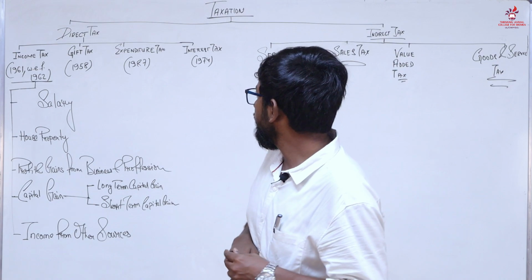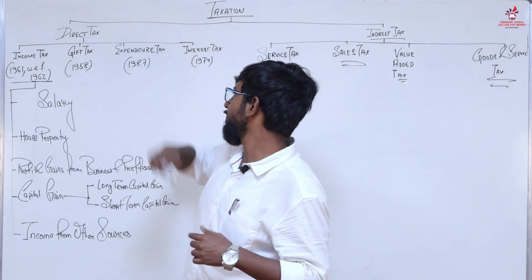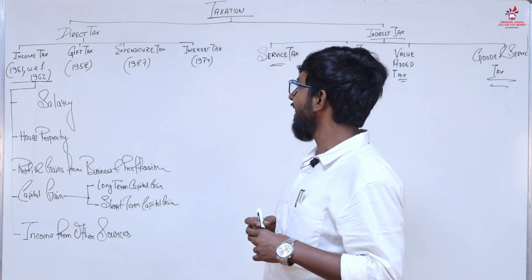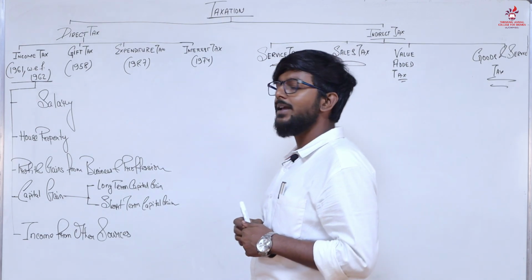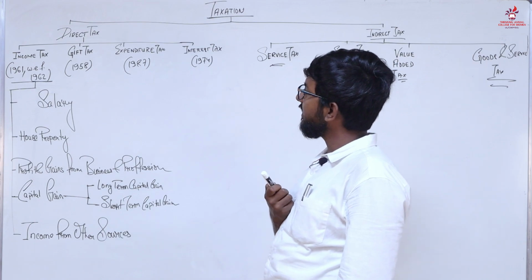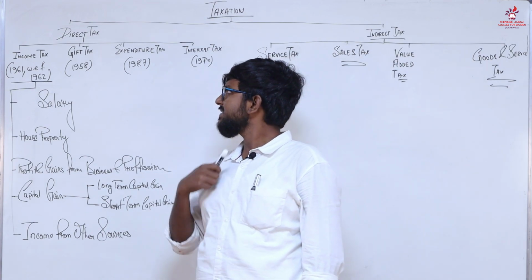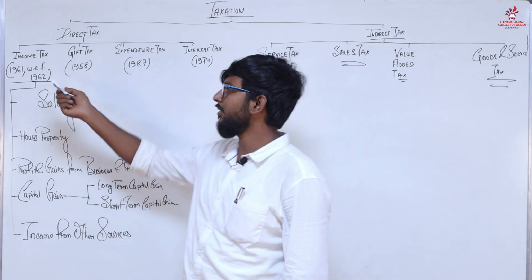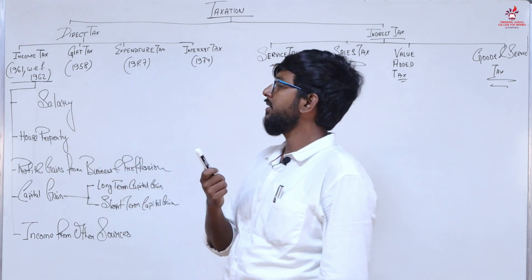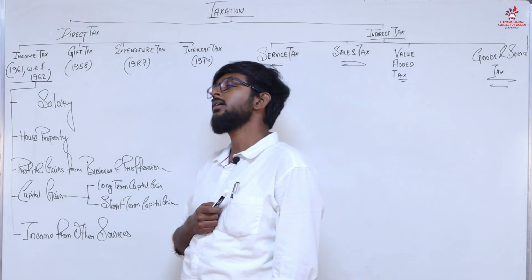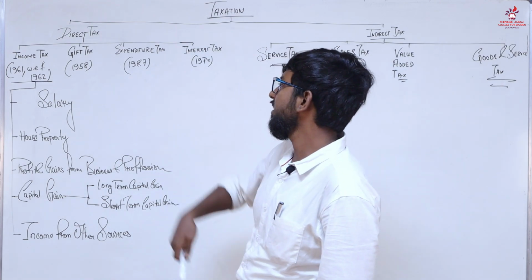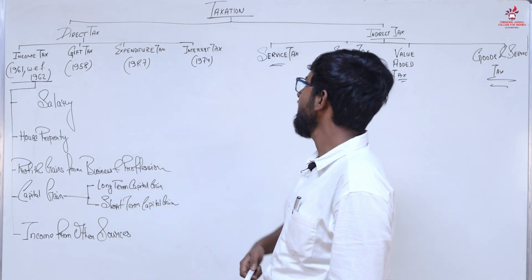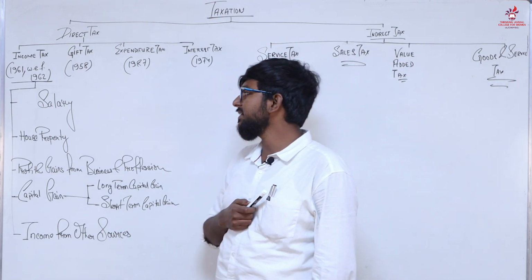So now we will go on to the next part, or the prime part of this video, which is direct tax. There are various types of direct tax in India. What are they? Income tax, gift tax, expenditure tax, and interest tax. Income tax came in 1961 with effect from 1962. Gift tax came in 1958. Expenditure tax came in 1987. Interest tax came in 1974.